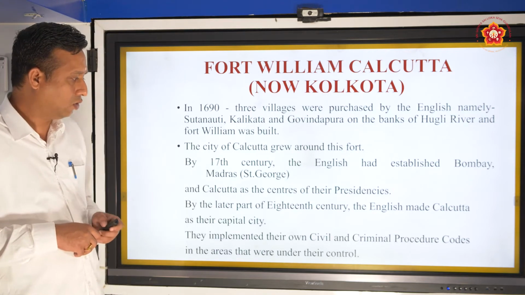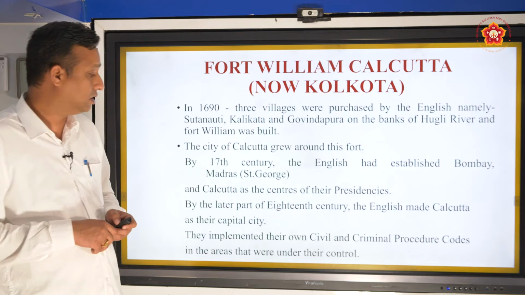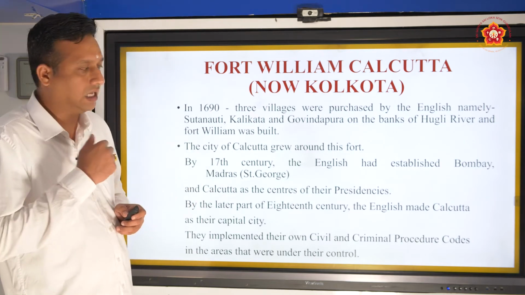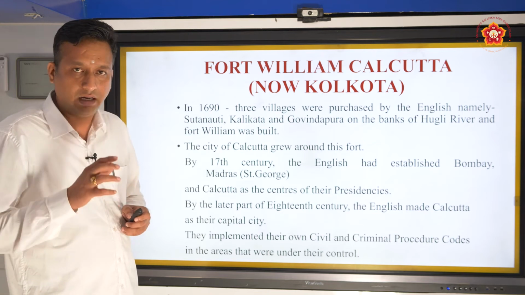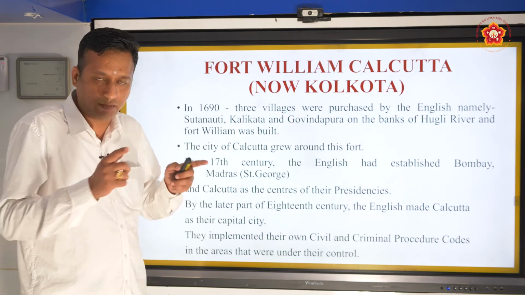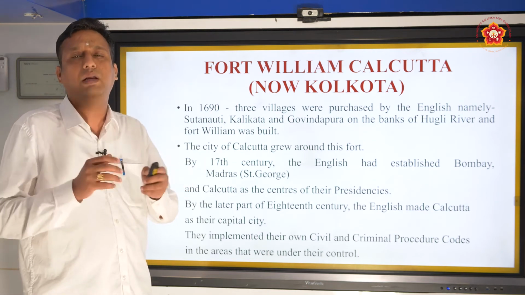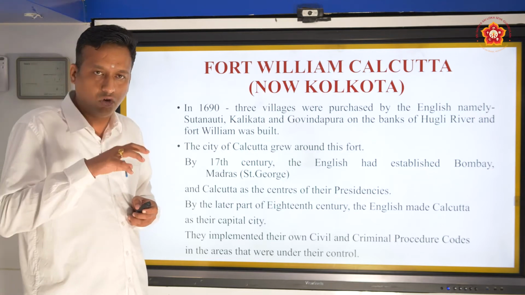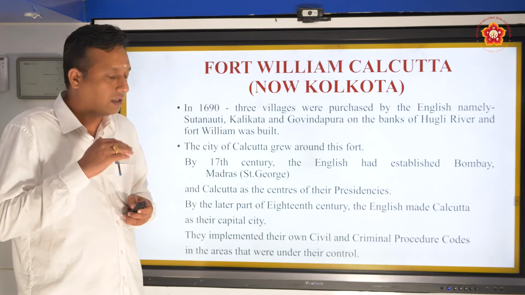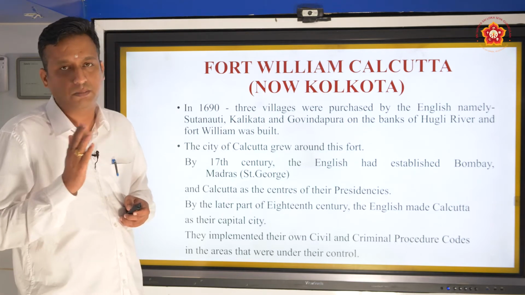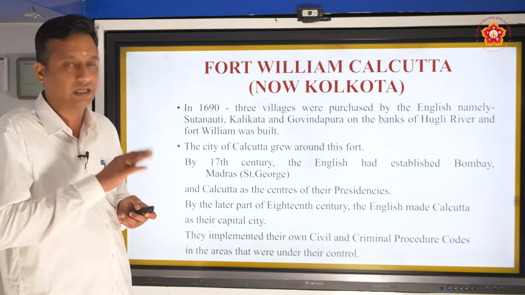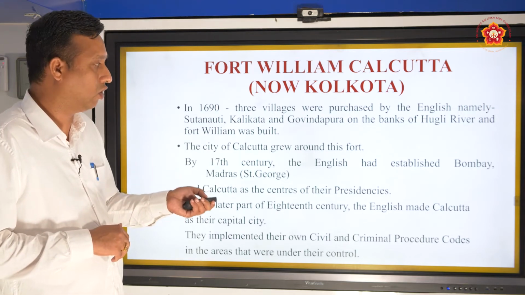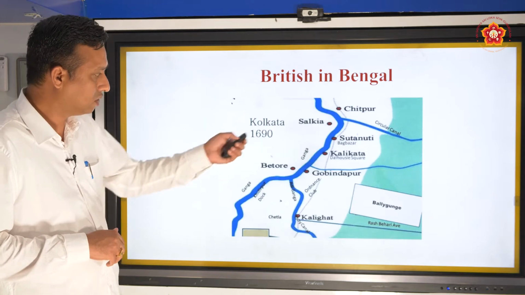They implemented their own civil and criminal procedures in the areas that were under their control. They had built their own forts, and though they were in India, they implemented their own civil and criminal procedures there. Those living in the fort area had different rules compared to the other parts of India. The British had established their own civil and criminal codes or rules. So this is the area.